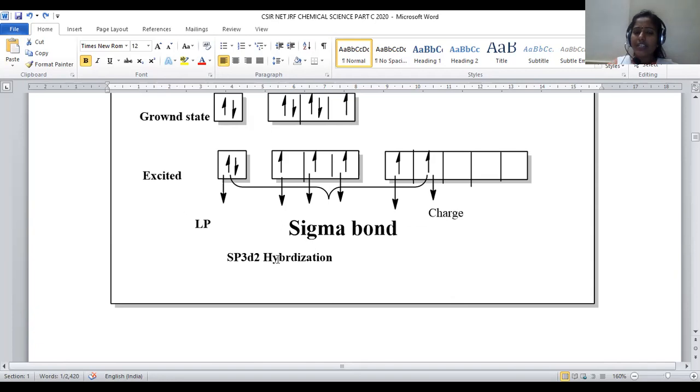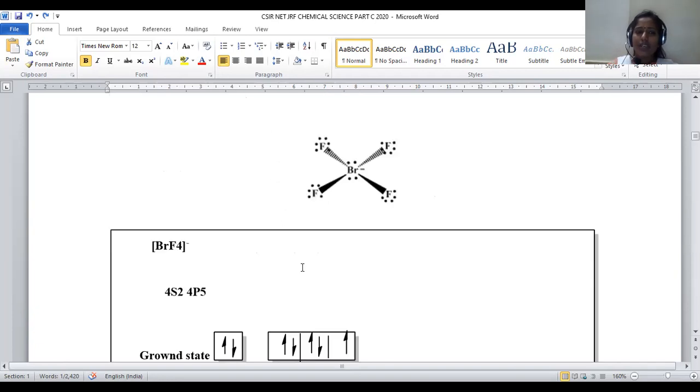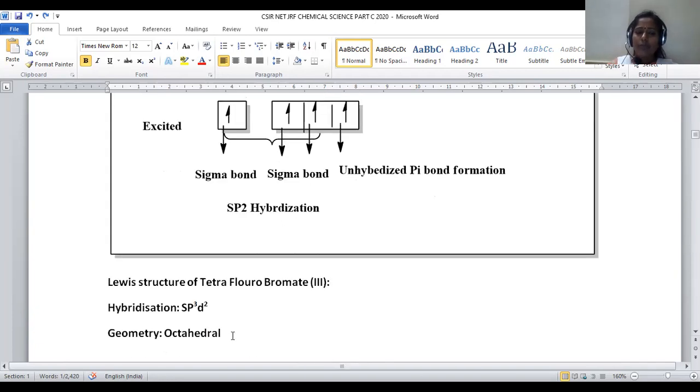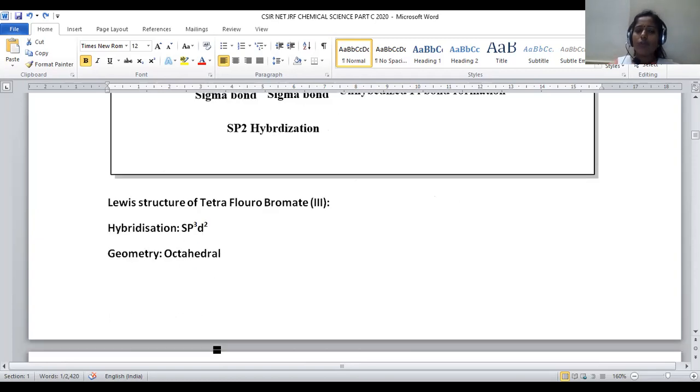Being a sp3d2 hybridized system, the geometry of the molecule is octahedral. Either d2sp3 or sp3d2, both come under octahedral nature only, right? So here the geometry is octahedral, but what is the thing here? There is a possibility of lone pairs of electrons, right?